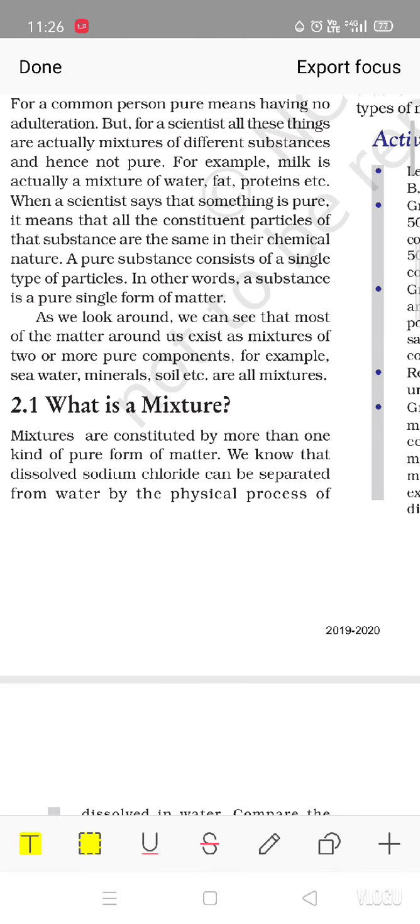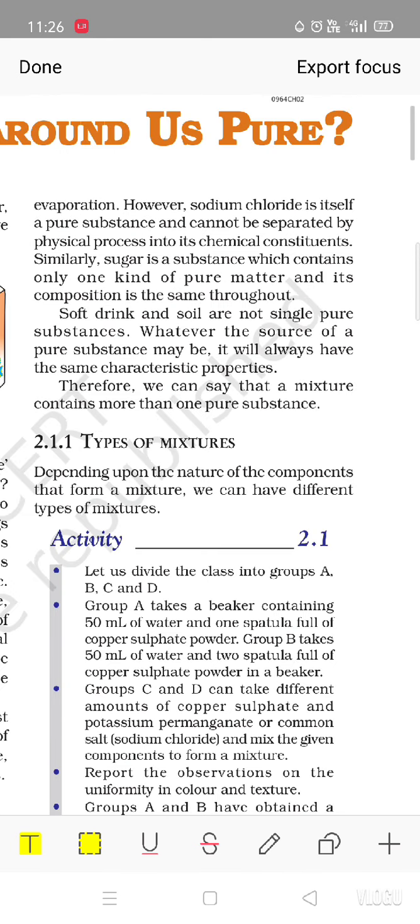This is what pure means. A pure substance has a single kind of particle. For example, sodium chloride, NaCl, salt. This is a pure substance. One property of a pure substance is that its particles can't be separated by physical processes. By using physical processes, we can't separate the particles of sodium and chloride. So sodium chloride, that is common salt, is a pure substance. This is not a mixture.